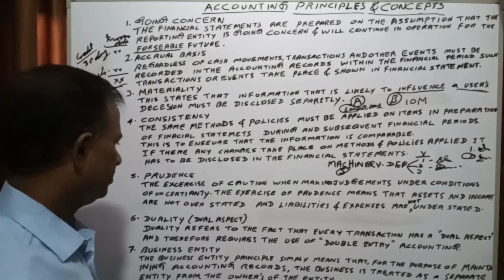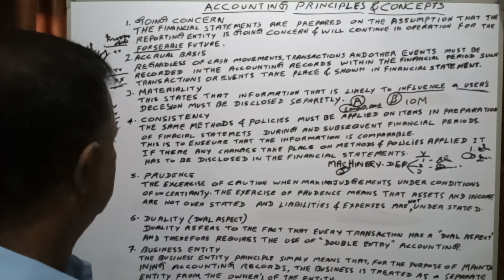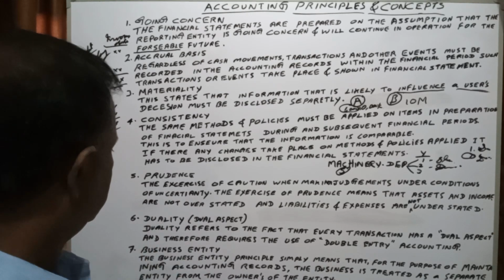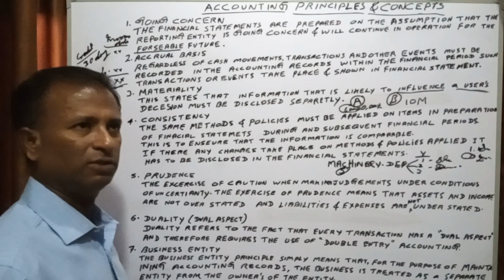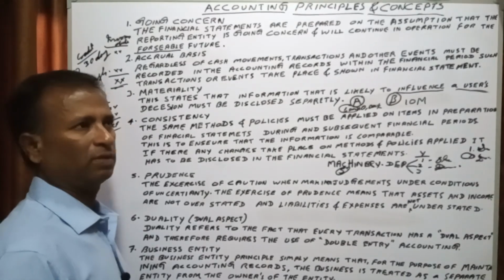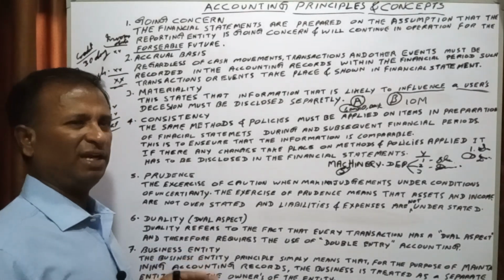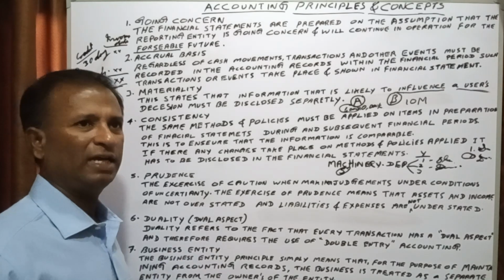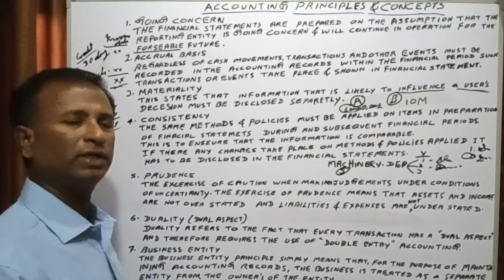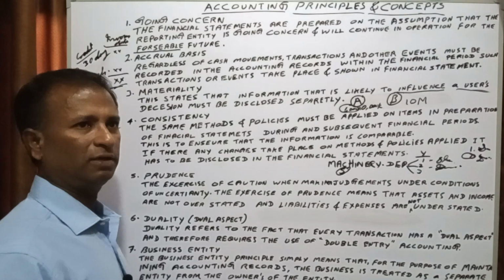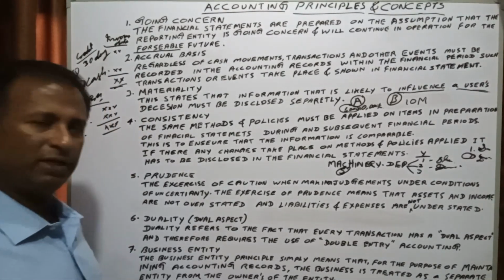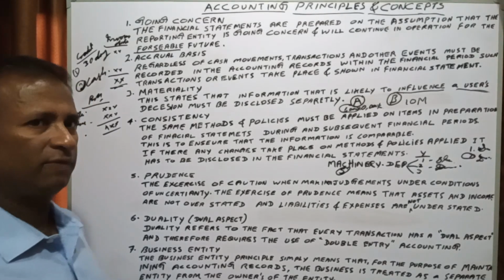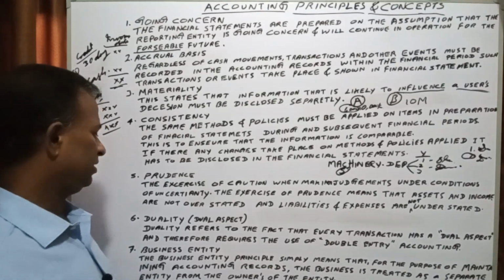Next one is duality, the dual aspect. In the dual aspect, each and every transaction has two effects. When we talk about debtors and creditors, debit and credit, double entry, we can understand that very clearly.